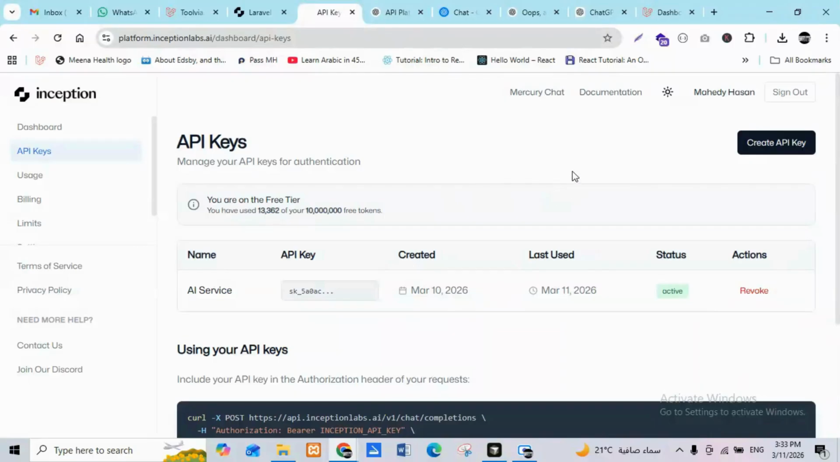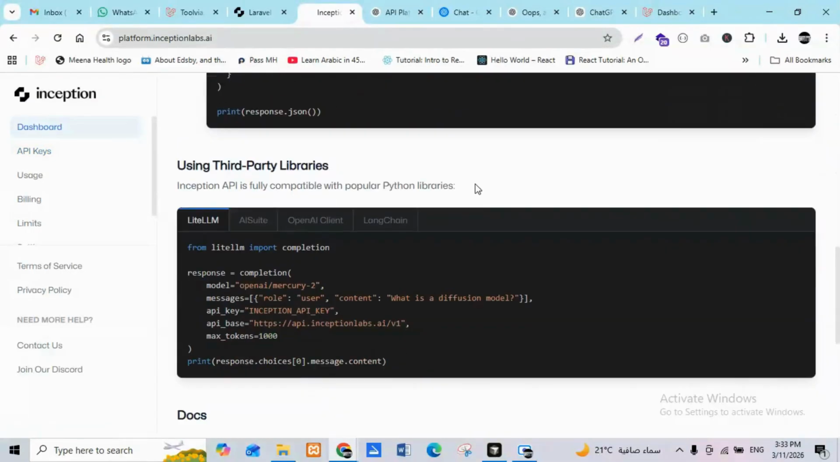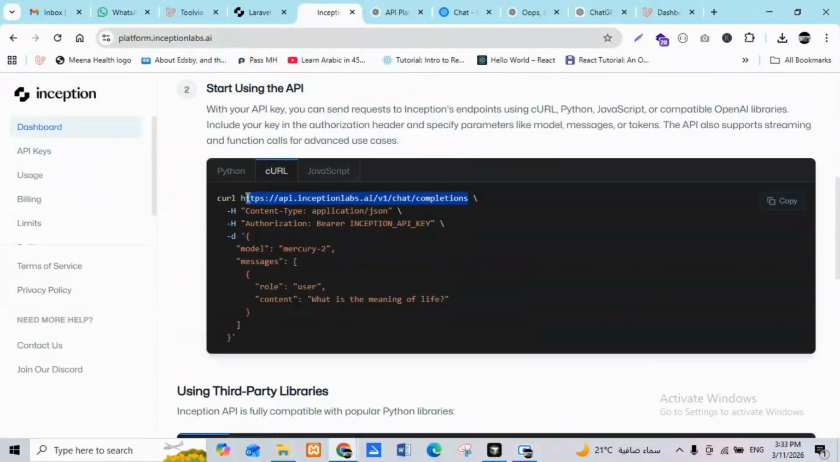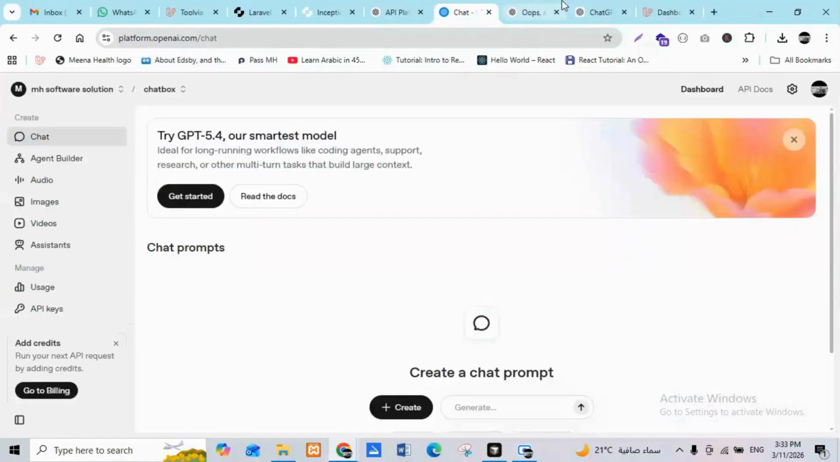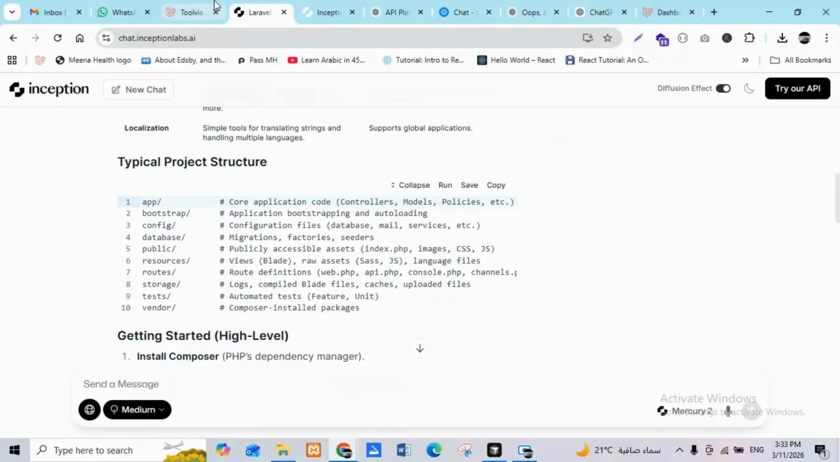For ChatGPT, they have ChatGPT and they have Mercury, similar models, but Mercury is so much faster than ChatGPT. It's almost 2x. You can check, and you can integrate it by request, as I did from my applications. Okay, and I already developed a lot of tools, so I can show you by Inception.